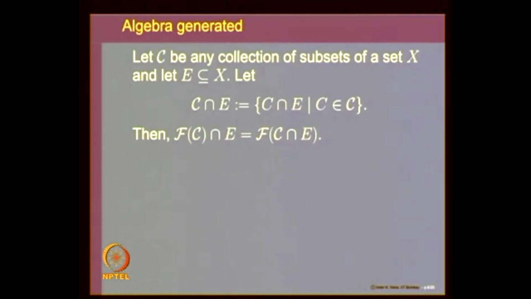So this is a collection of subsets of the set E. And now I can look at F of C intersection E. What will be F of C intersection E?